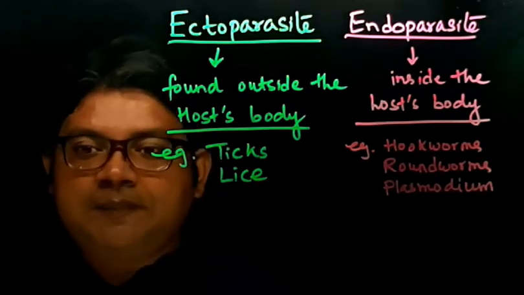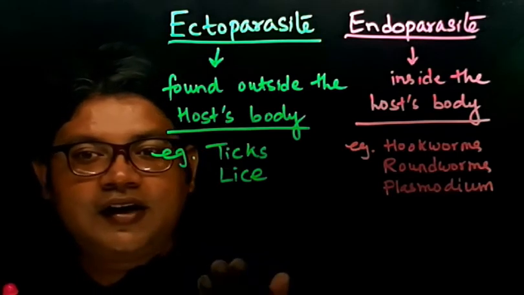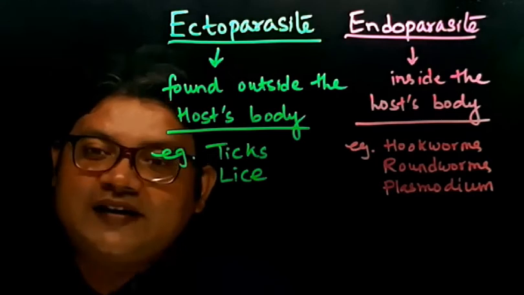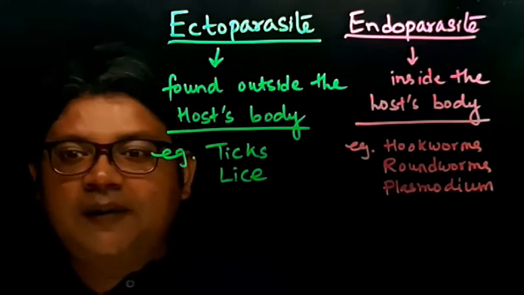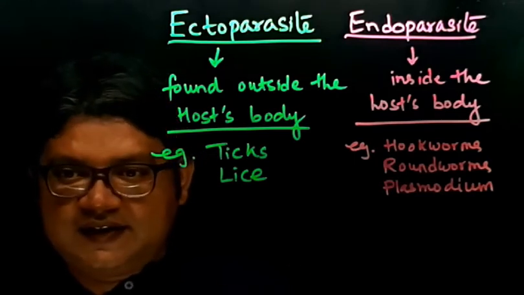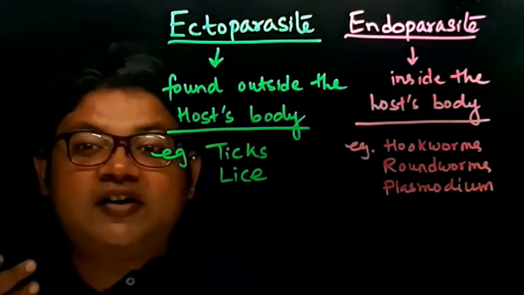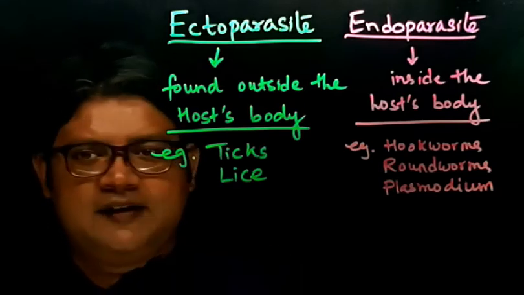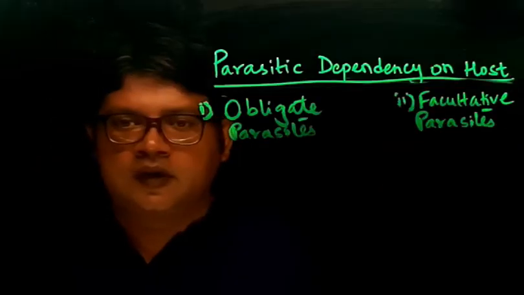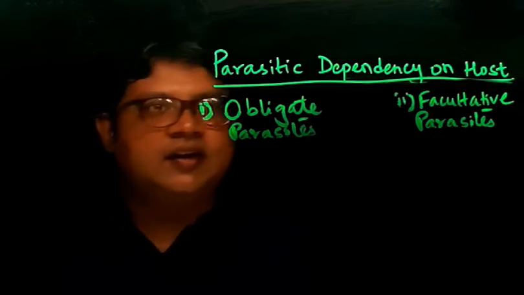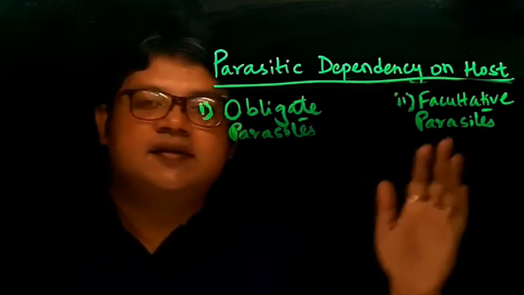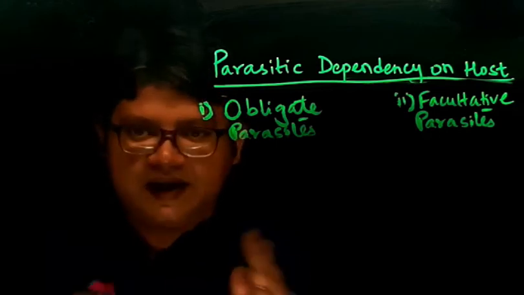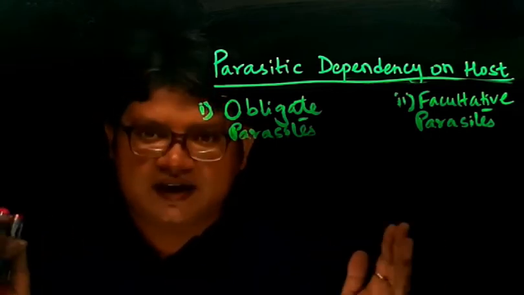Now, depending on the relationship with the host, parasites are also classified. Means how a parasite depends, or its dependency or its relation with the host, parasites can also be classified. Okay, now let me explain the parasitic dependency on host. I have said that parasite and host are in a symbiotic relationship.